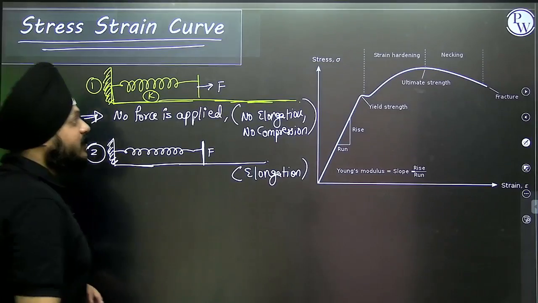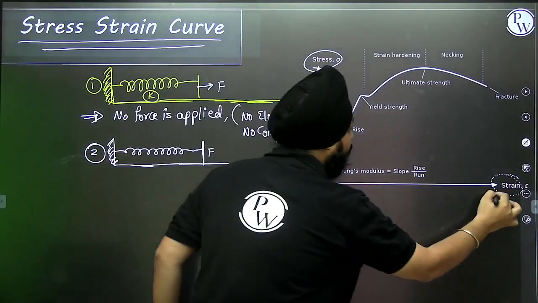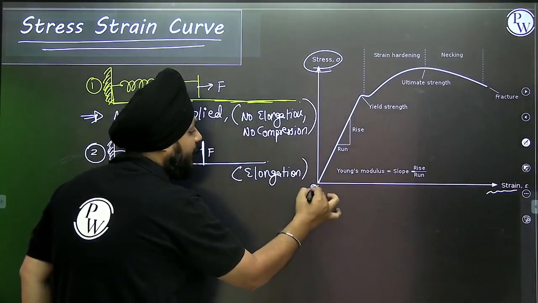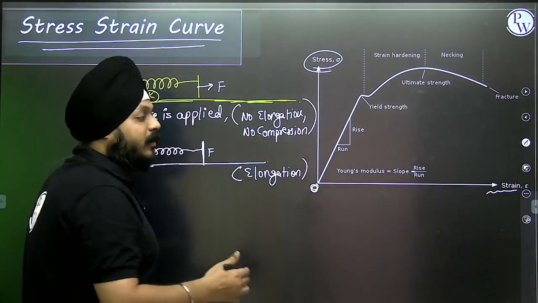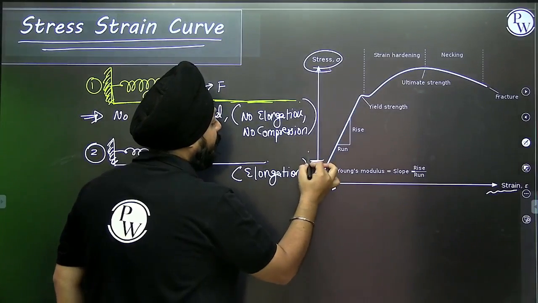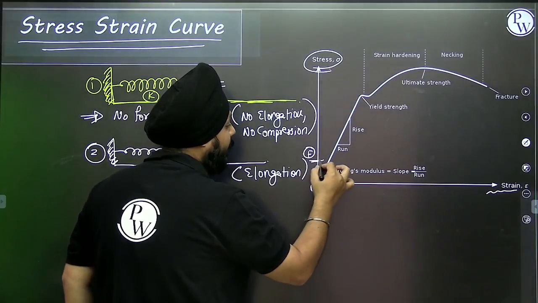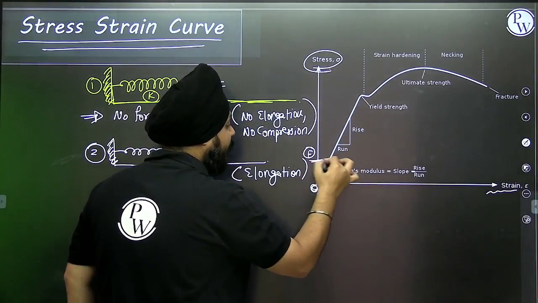While plotting the stress strain curve, initially everything was at 0. Now I increase the value of the force F, then we got the relevant strain to that. So the graph is a straight line.